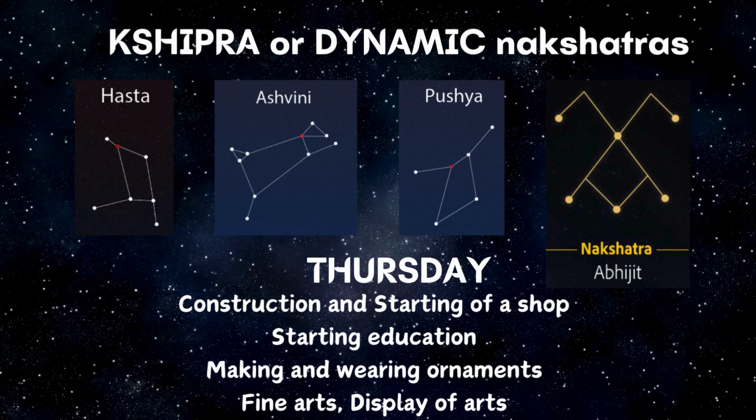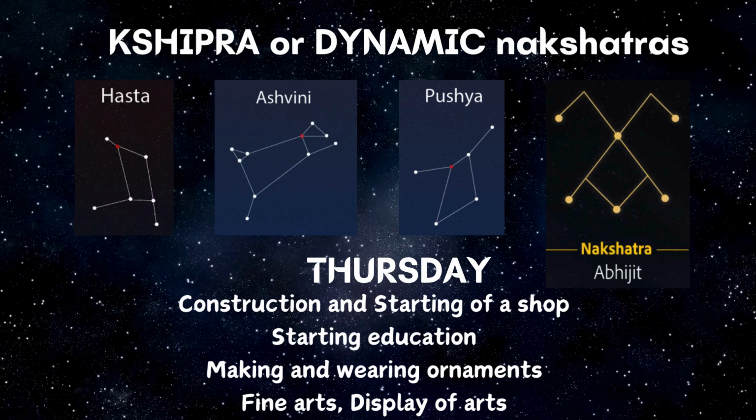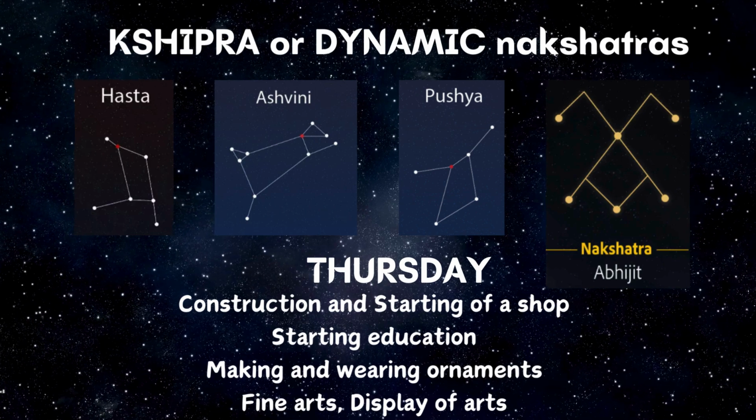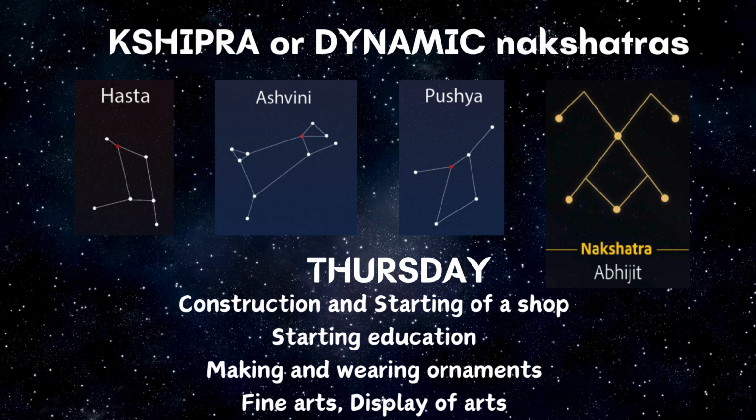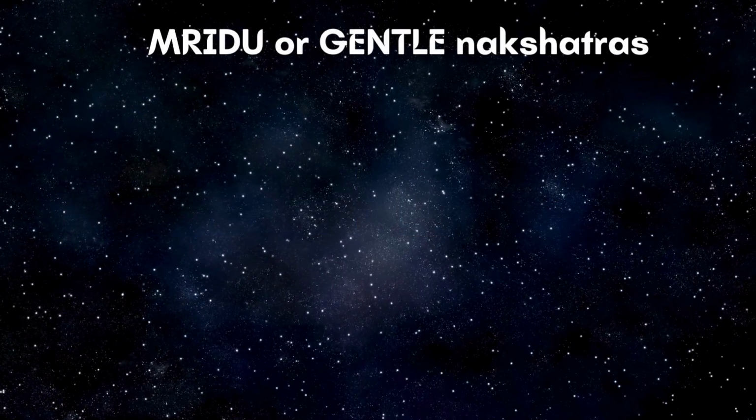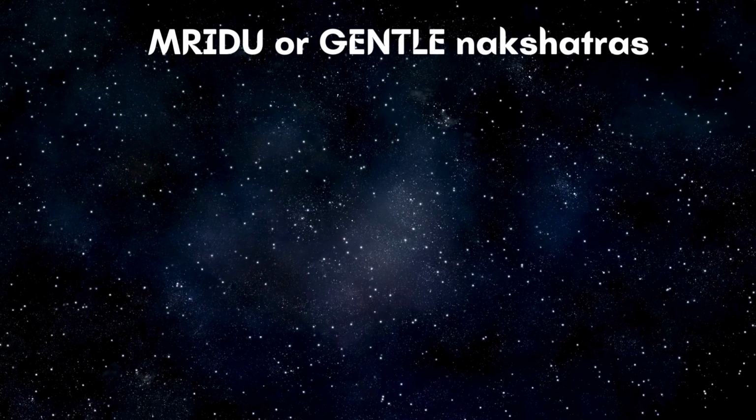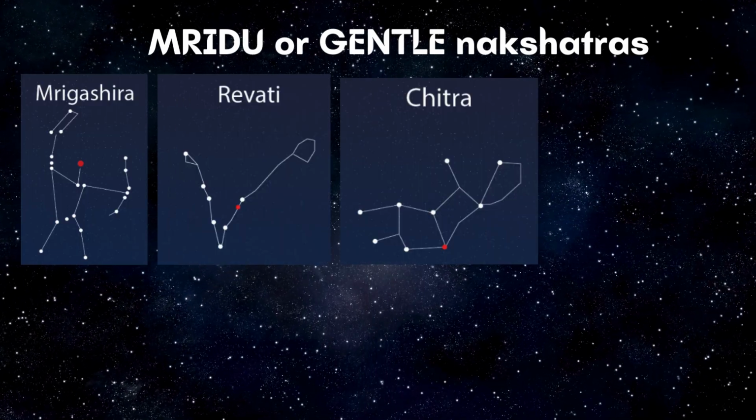So for that reason, starting education or any of the activities which have to get over in a timely manner or as soon as possible, these nakshatras are mainly considered. The next category, the sixth one, is Mridu or gentle nakshatras. This is also known as Maitri or friendly nakshatras. There are four nakshatras: Mrigashira, Revati, Chitra and Anuradha.